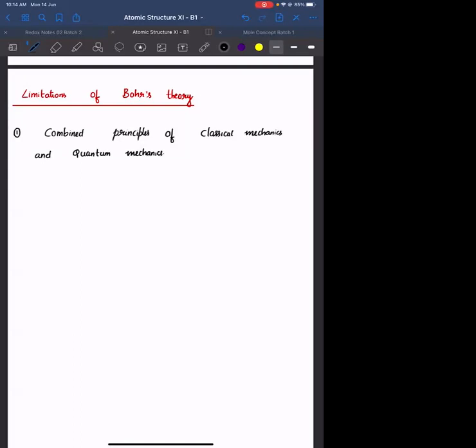What is the obvious limitation? He couldn't explain the spectrum of multi-electronic species.